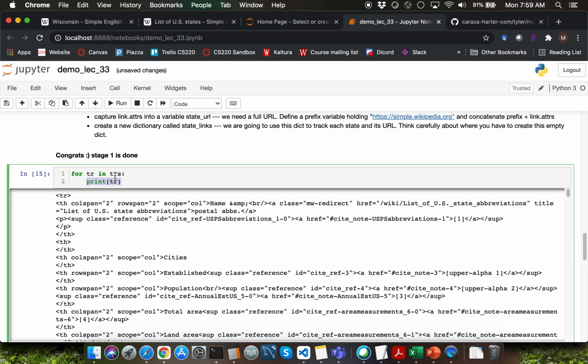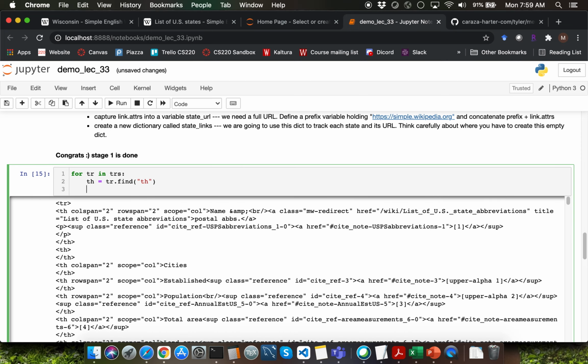We'll have to look for the table header tag within each tr tag. So we are going to type tr dot, and I want to just find the first occurrence of table header tag. So I'm going to use the find function here instead of the find_all function. Recall that the find function returns an individual document object instance. So I'm going to capture that into a variable called th.